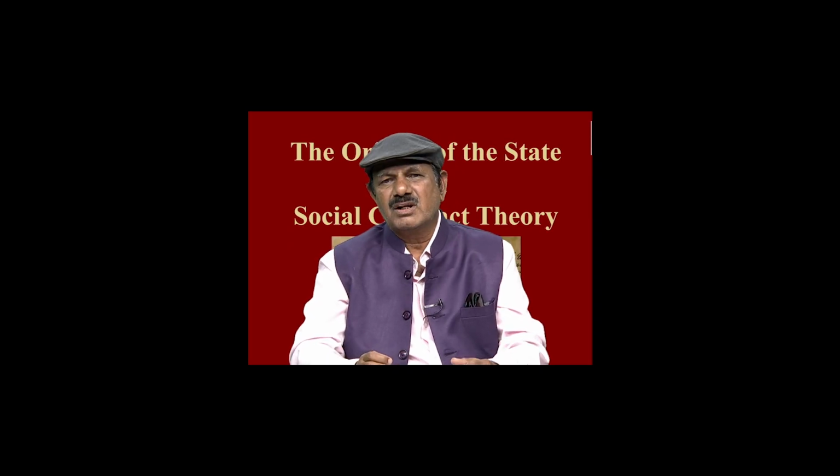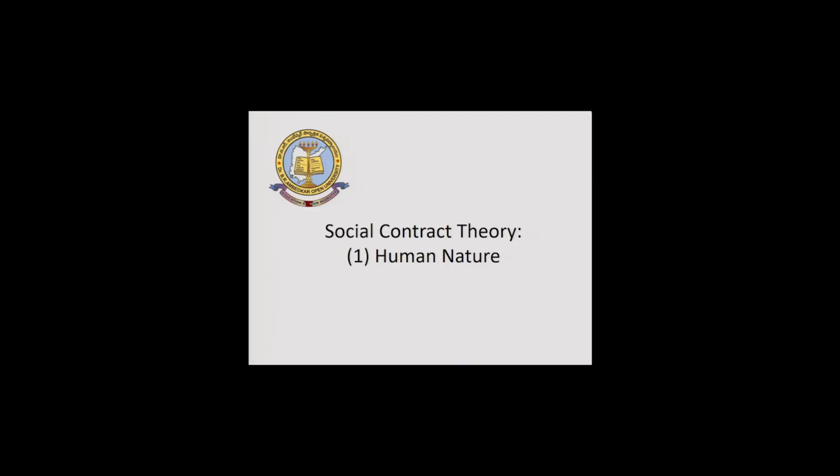According to these philosophers, human nature is unassuming. Human nature has certain negative points and also the positive points. It is the selfishness of the human nature that has created certain social conditions. Those social conditions have warranted the people to create a state. State is a necessity of human nature, because human nature is not always good. Sometimes it is negative. According to Thomas Hobbes, man is selfish, man is self-centered, man is egoistic, man is arrogant.